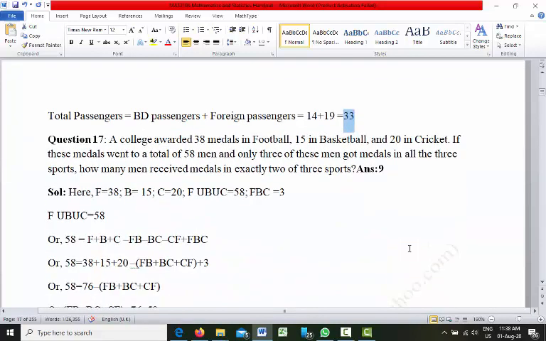Now let us solve question number 17. A college awarded 38 medals in football, 15 in basketball and 20 in cricket. So we have 3 types of sports here: football, basketball and cricket.